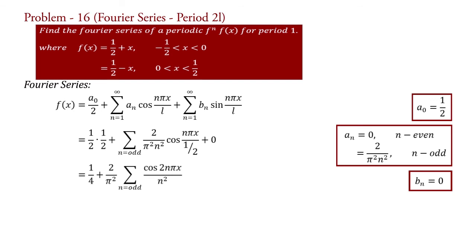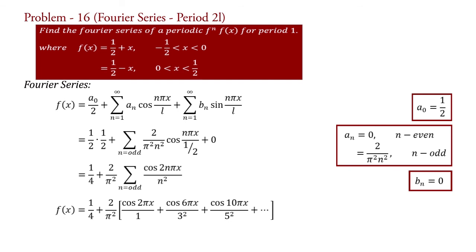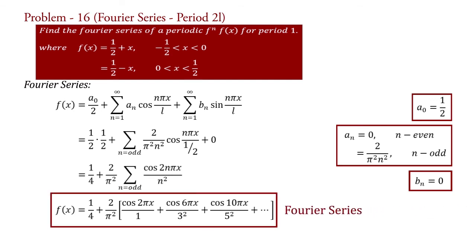Put n equal to 1, 3, 5, and so on. Therefore, f(x) equal to 1 upon 4 plus 2 upon pi square into bracket cos 2 pi x upon 1 plus cos 6 pi x upon 3 square plus cos 10 pi x upon 5 square plus so on. This is the Fourier series of the given function.